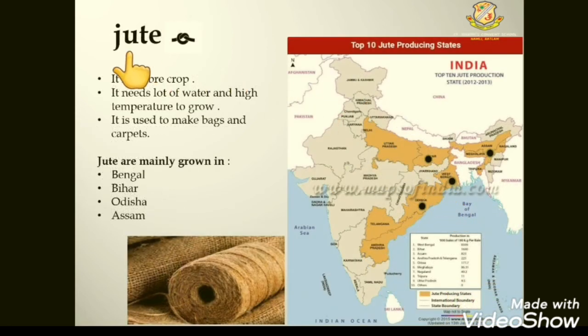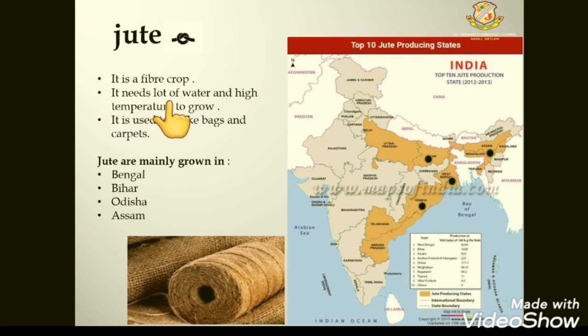The third cash crop is jute. Students, have you ever used jute bags or jute mats? Yes, it is a fiber crop. Jute is a fiber crop. Fiber, that means you all know what fiber is.